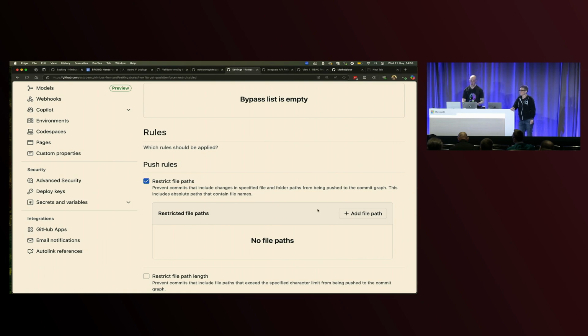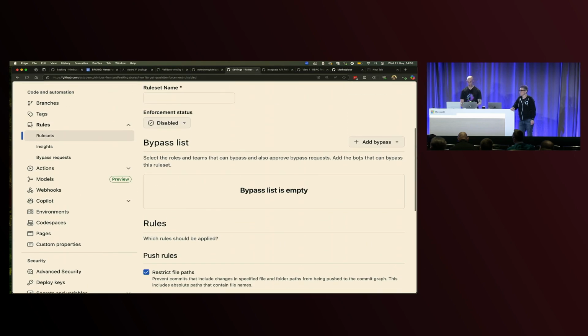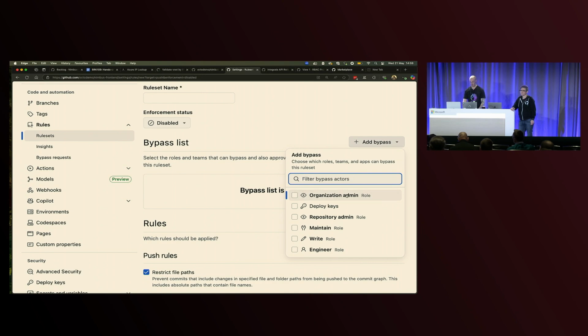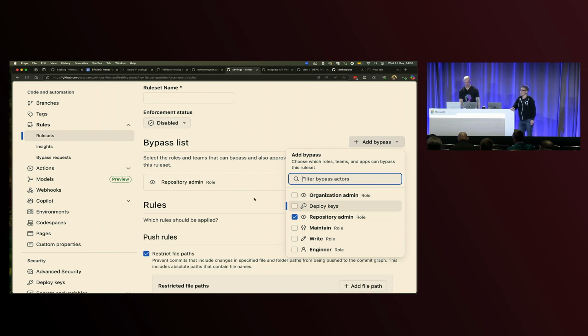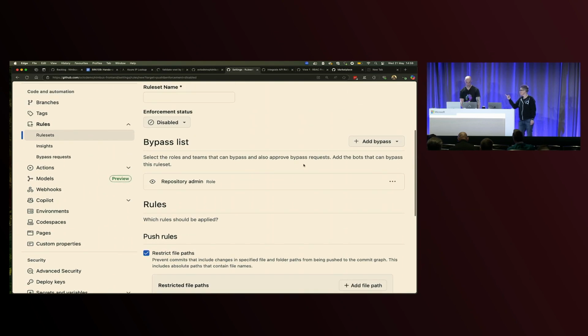So I could say, since I work on Actions, I don't want anyone to change .github/workflows/release, except for, and maybe the repo admin can change that. As part of bypass requests then too, or have bypass requests been extended to push protection rules?